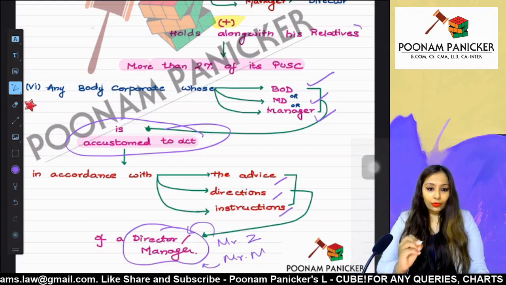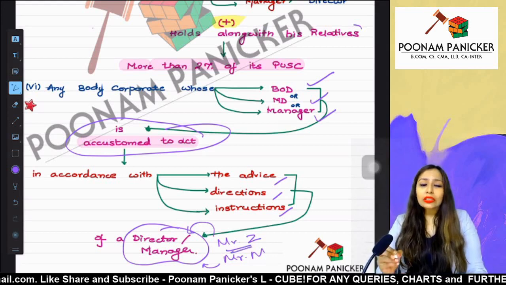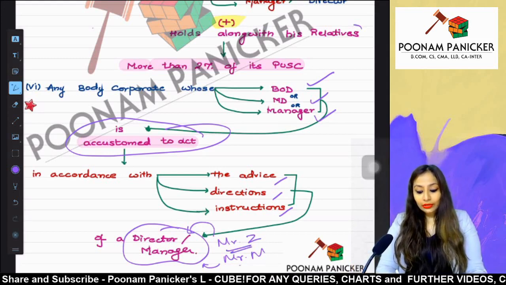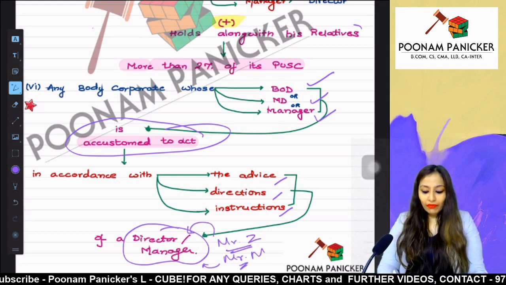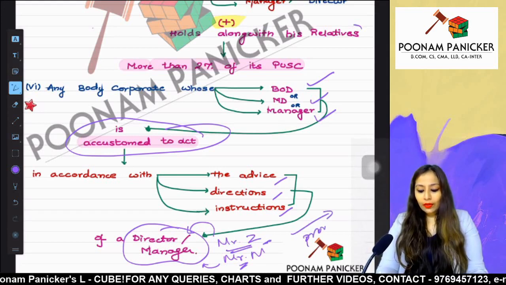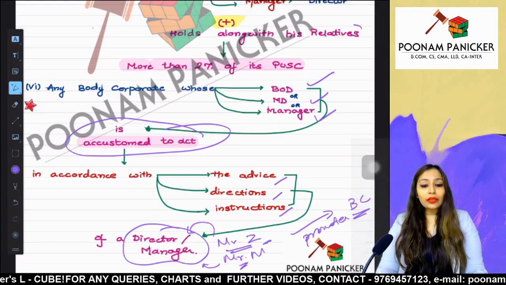Now listen very carefully, this comes into picture generally. Accustomed to act means some company is used to acting according to the instructions of our director or manager. This comes into picture especially when our director or manager is a promoter of that body corporate.